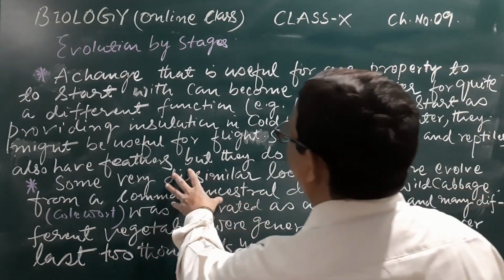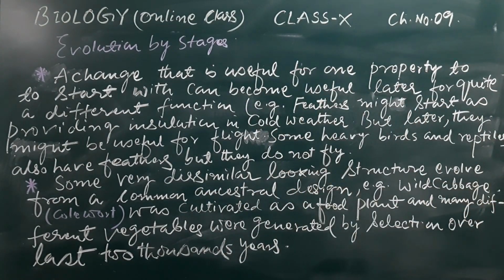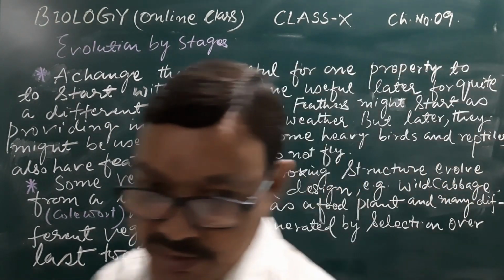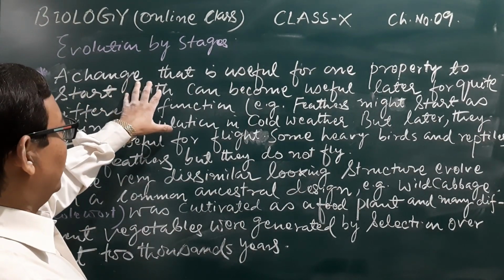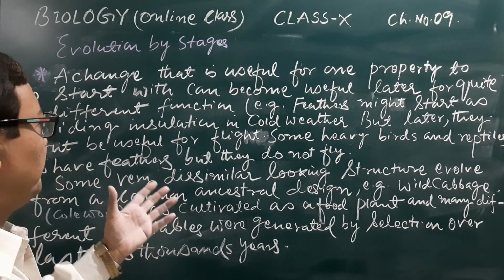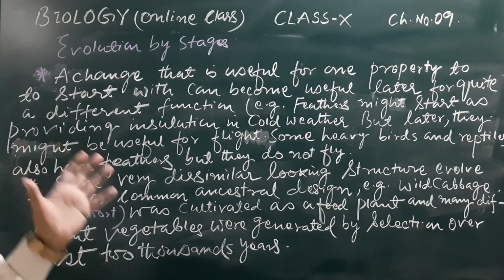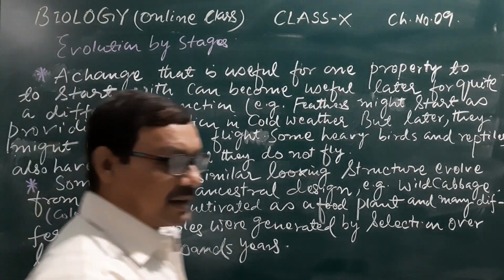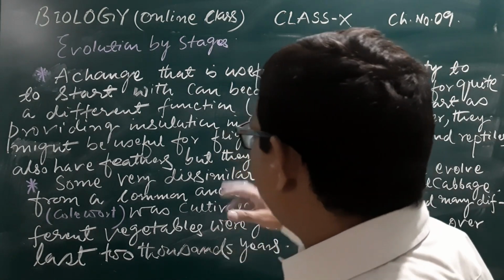Two more important and interesting facts here in regard to evolution by stages. At some stage, an organ which has developed may be used for a different purpose, and in a later stage, it may evolve for a different purpose.